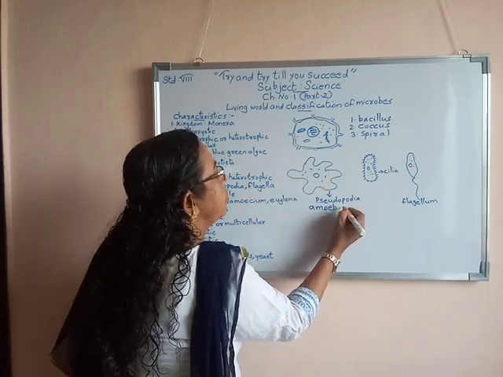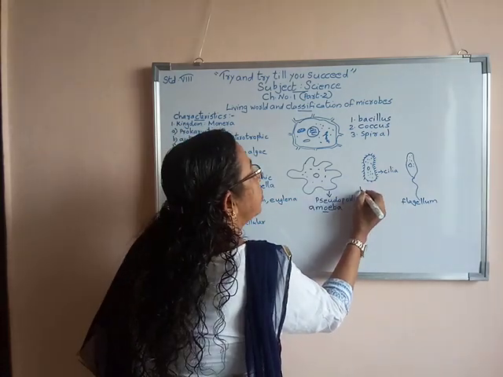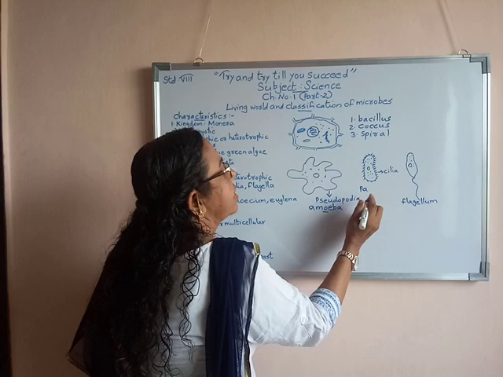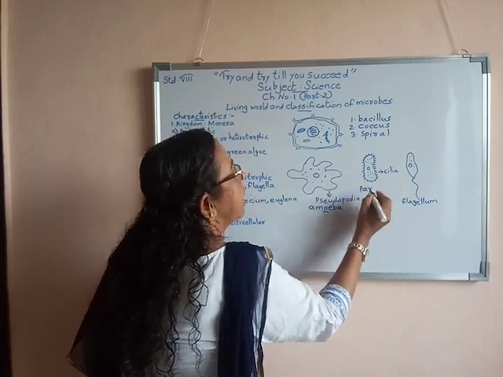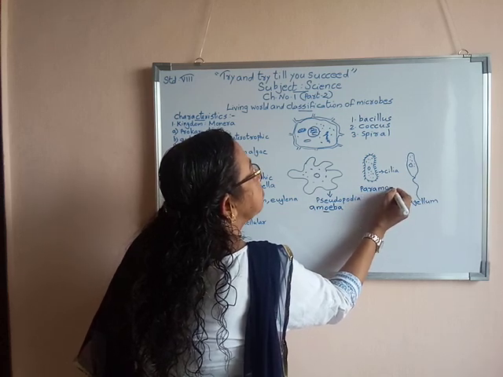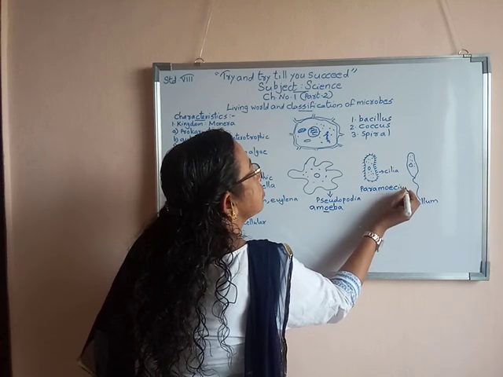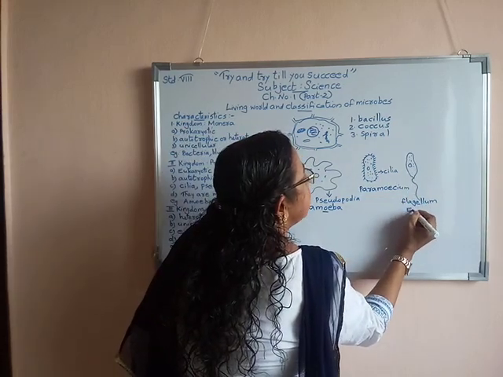This one is known as Paramecium. The structure is not exactly correct, these are all rough diagrams. Then this organism is known as Euglena.